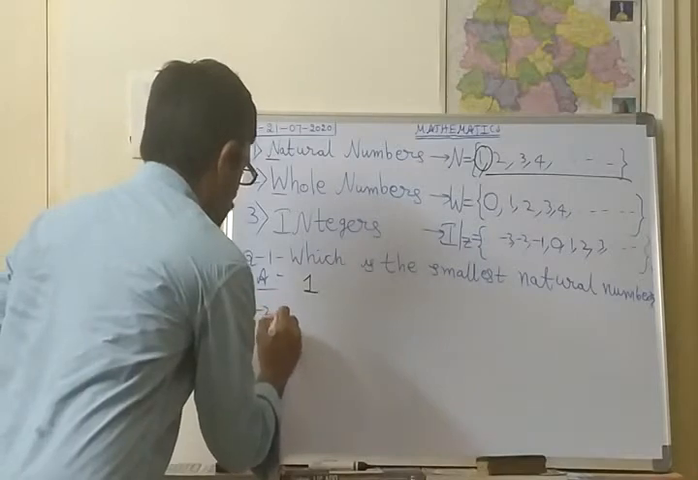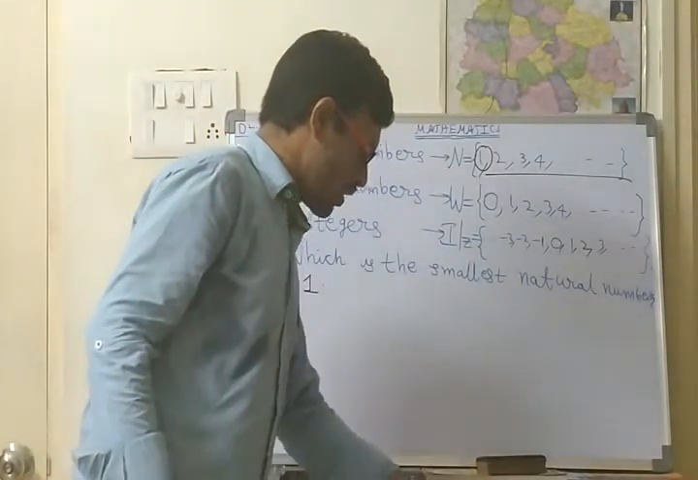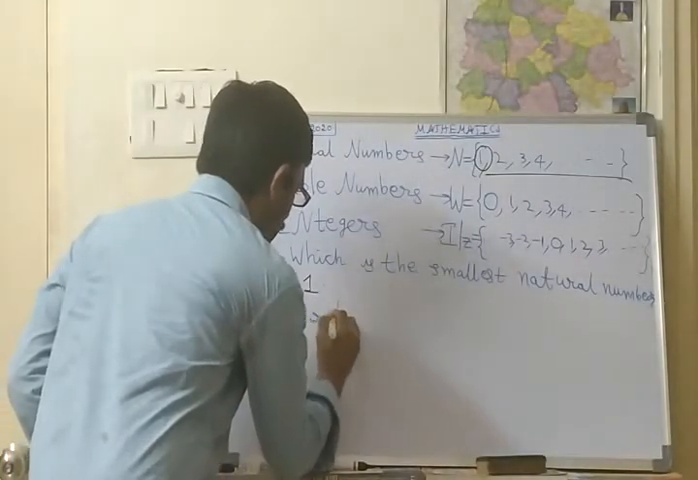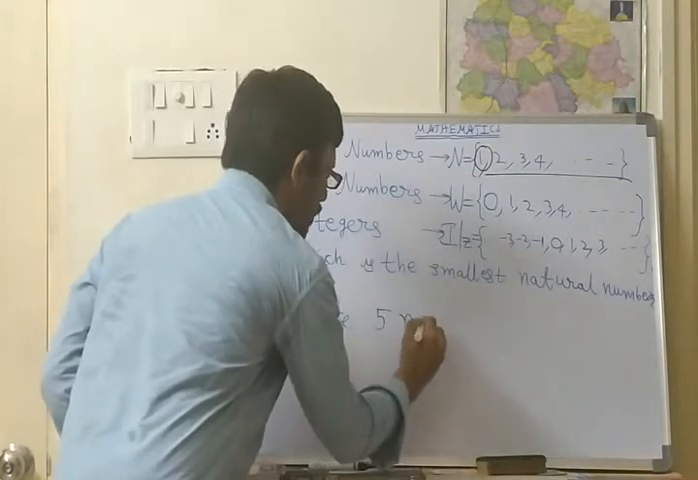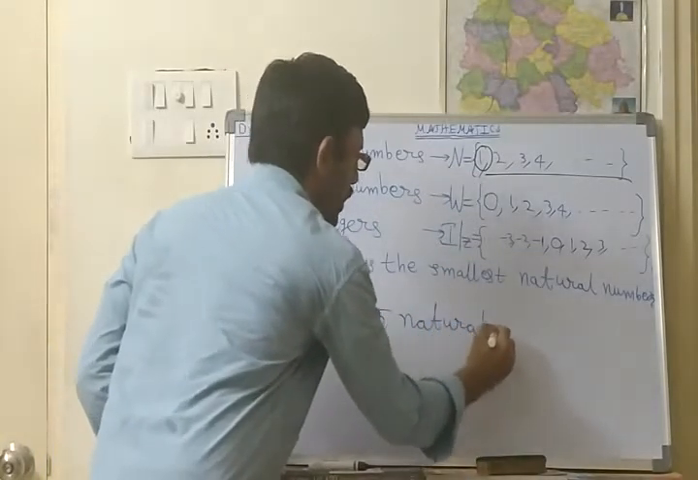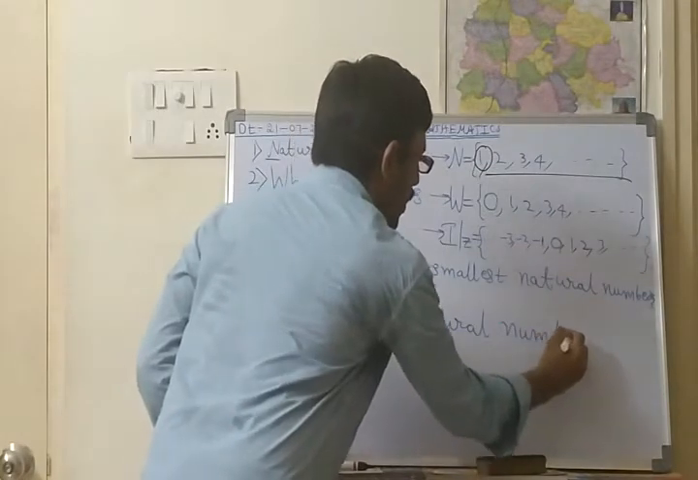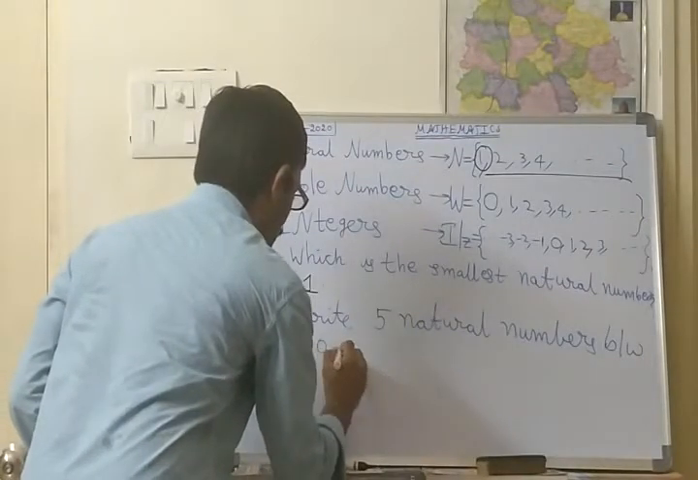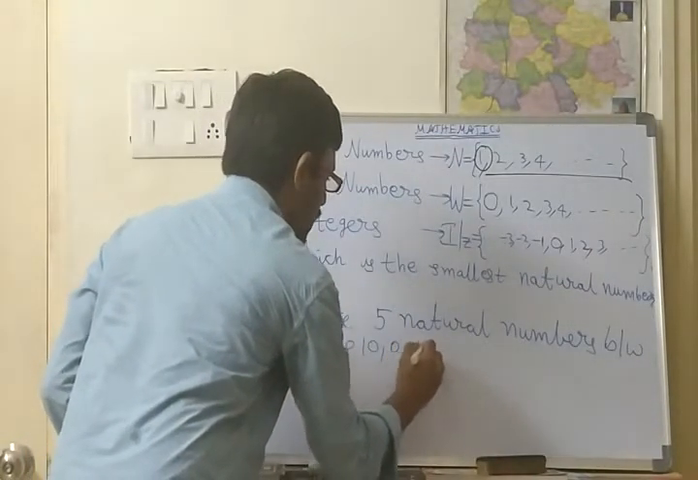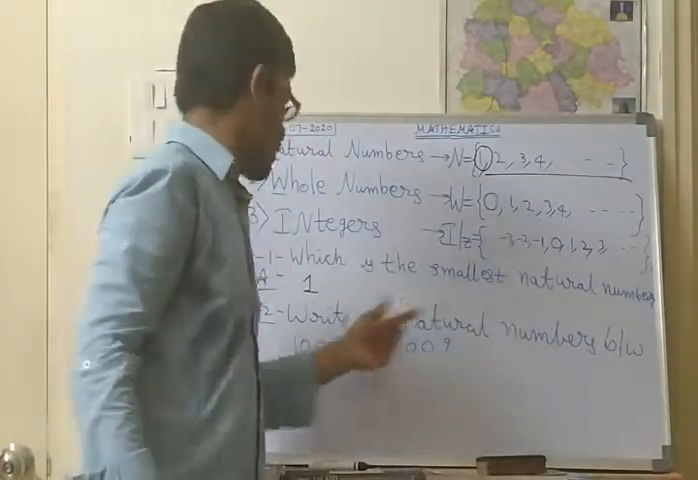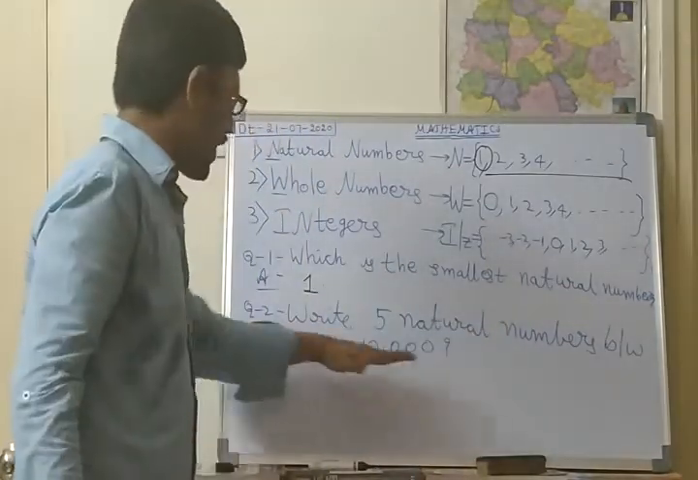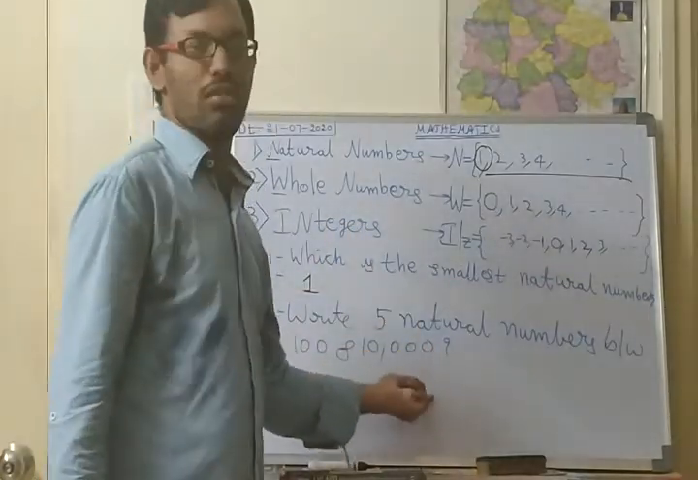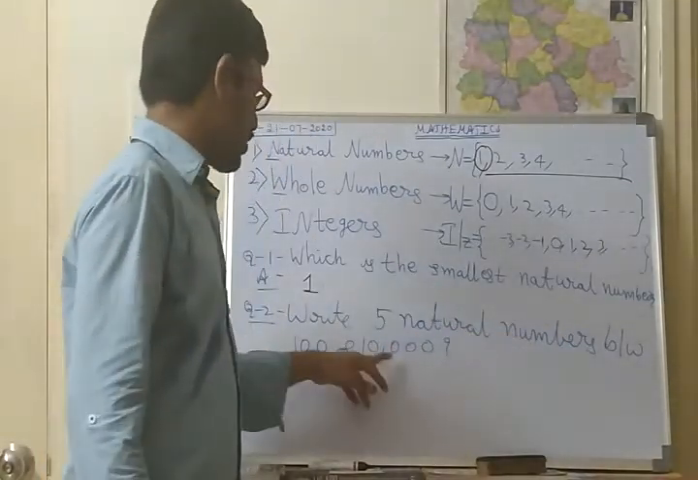Next, the second one. What is the second question? Write 5 natural numbers between 100 and 10,000. This is the second question. Between 100 and 10,000 you write any 5 natural numbers. All the numbers are natural numbers, between 100 and 10,000.